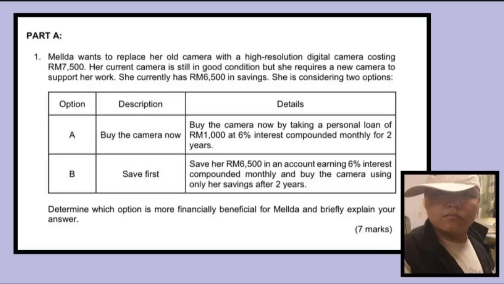Option A, buy the camera now, by taking a personal loan of 1,000 at 6% interest compounded for 2 years. Option B, save first, which is to save her 6,500 in an account earning 6% interest compounding monthly, and buy the camera using only her savings after 2 years.